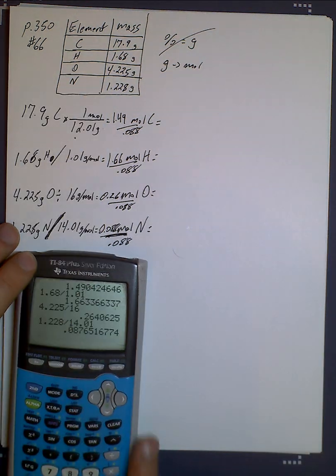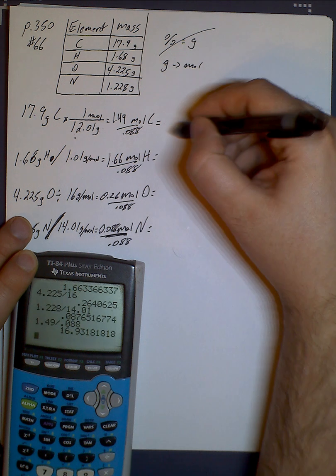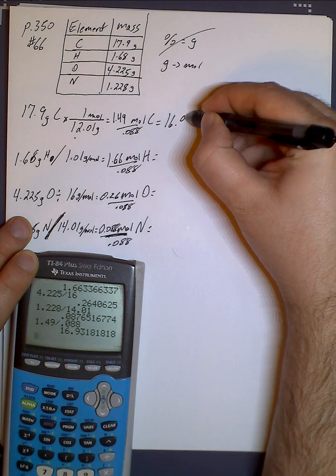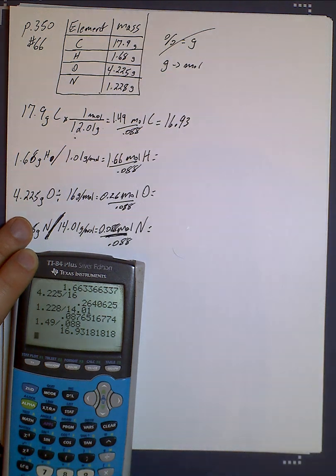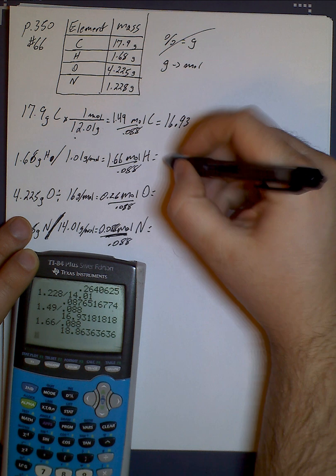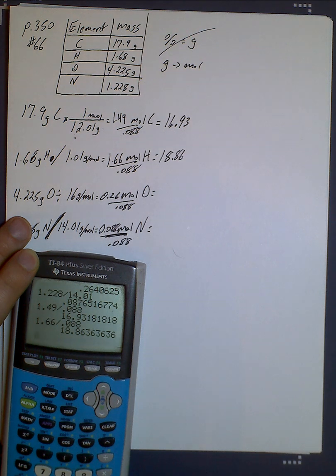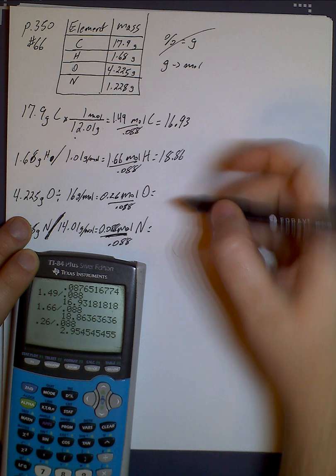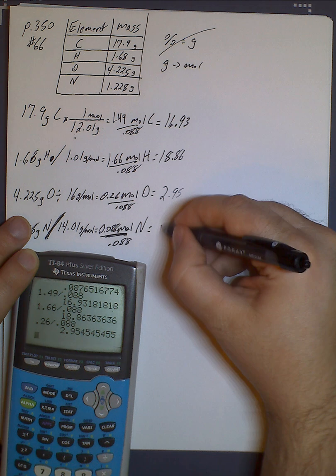I'm trying to get it so you guys can actually see the screen of what I'm typing, but 1.49 divided by 0.088 is 16.93. All right. I might have to round that number a bit, but I don't know yet, so I'm just going to keep looking at what I got. 1.66 divided by 0.088 is 18.86. 0.26 divided by 0.088 is 2.95. And of course, this is going to be 1.